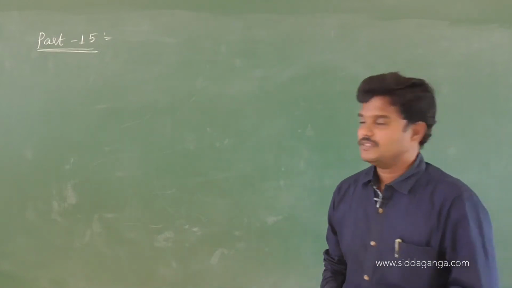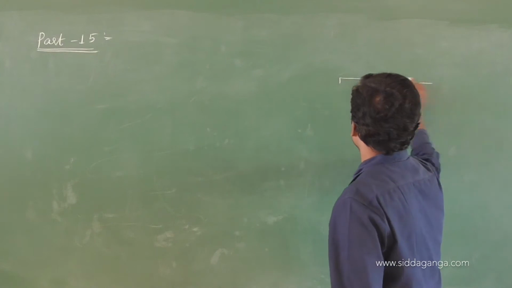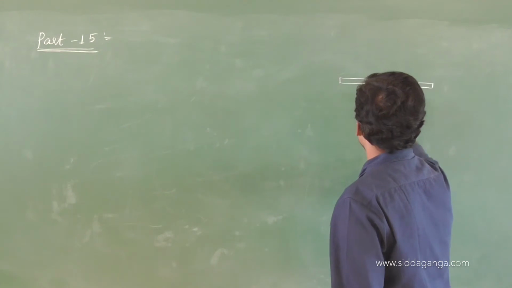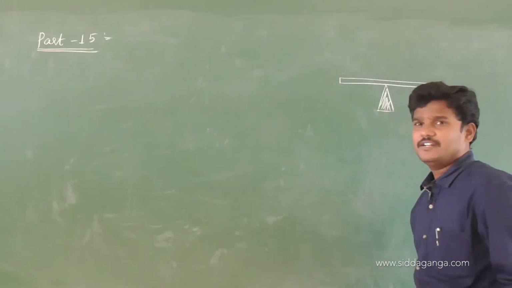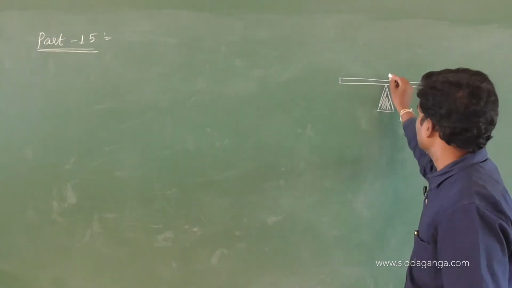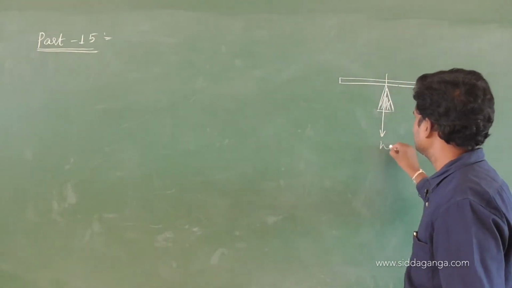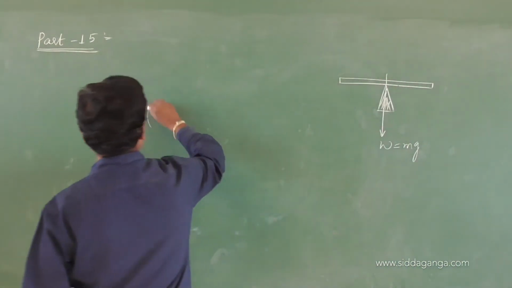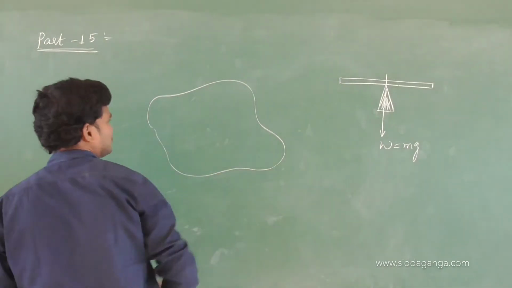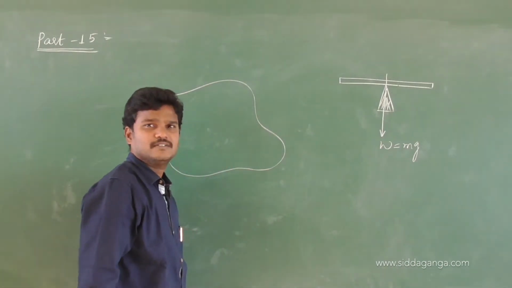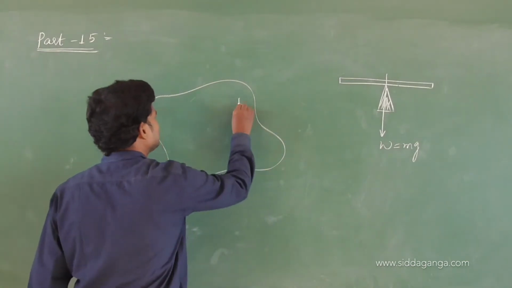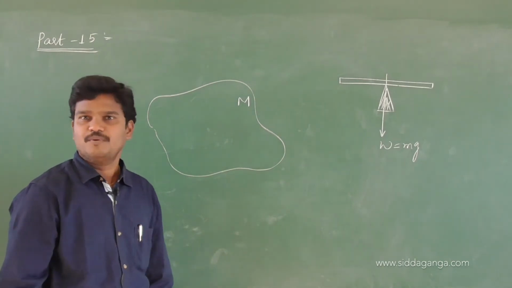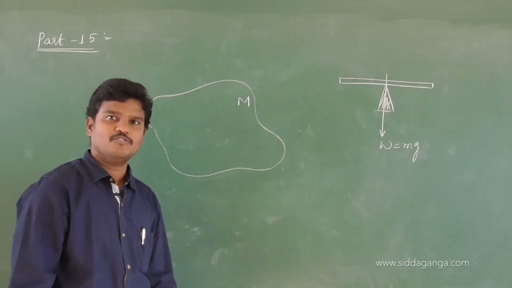And we know in an ideal lever, this is the fulcrum, and no doubt the weight of this ideal lever, whose mass is m and length is l, will act here. This is the weight of that lever rod. Or suppose I have taken one more object like this, any rigid body whose mass is capital M. A rigid body consists of a number of particles, a system of particles or group of particles.